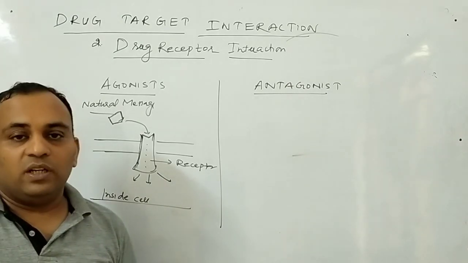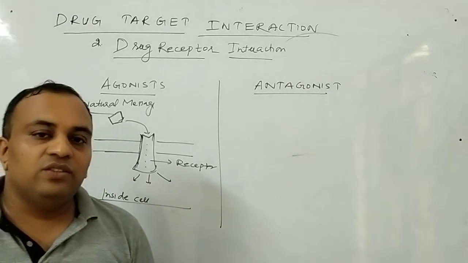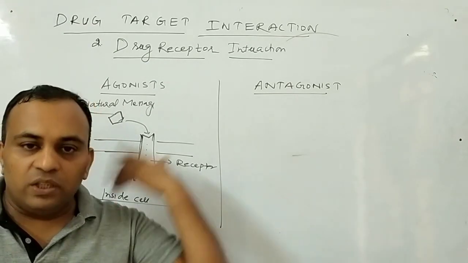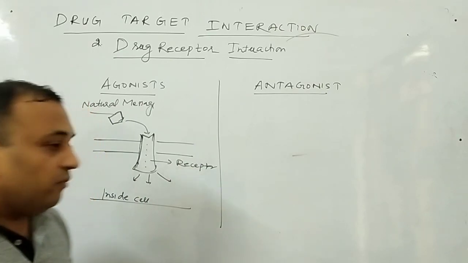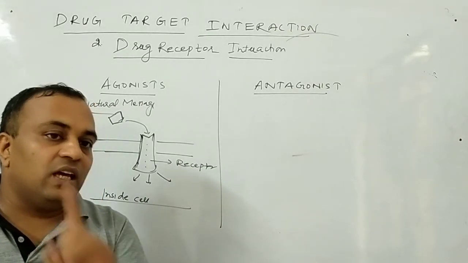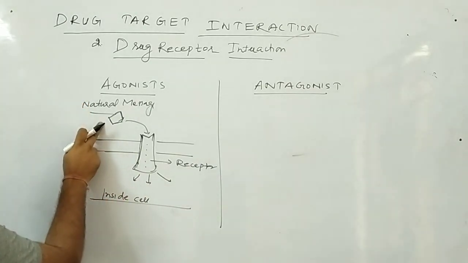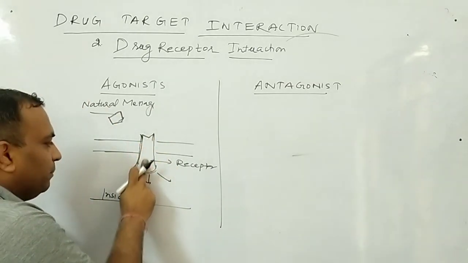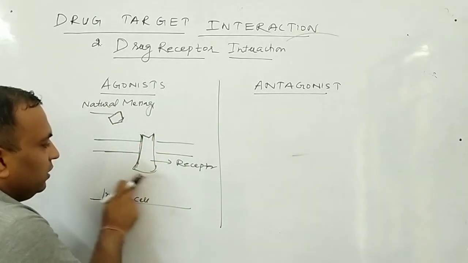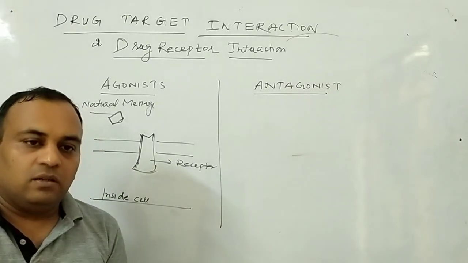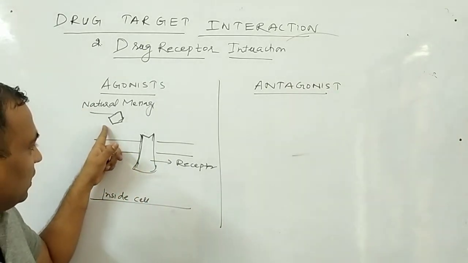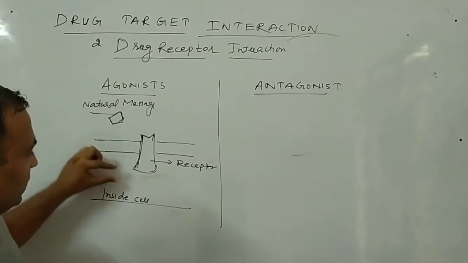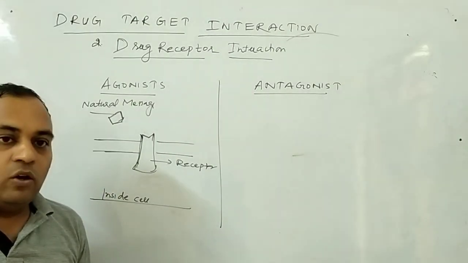Clear? Sometimes the hunger in our body is reduced. Then I'll go to the doctor. The doctor will say, you just eat Liv 52 syrup. What is the meaning of this? When the hunger reduces in our body, the natural message for the hunger does not come to the receptor, and our cell does not get the information to develop a hunger. So that particular message is not received by the cell and the cell will not perform.